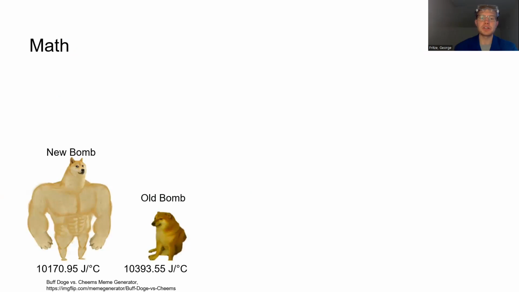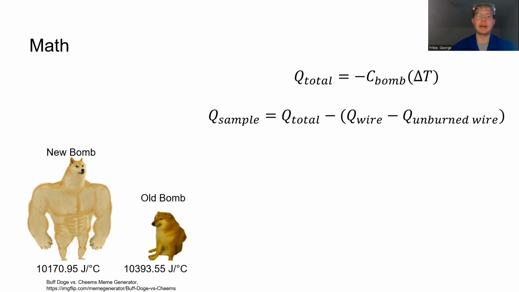To determine the enthalpy of combustion, we must first start with the heat. This is determined by multiplying the change in temperature, delta T, by the heat capacity of the bomb, the letter C here. To account for the extra fuse wire, or in the case of cyclohexane, also the capsule it's placed in, we must subtract out the necessary heats which correspond to the burned portions of the irrelevant garbage contributing to the total heat. This heat is exactly the internal energy of combustion in joules. Once I divide by the moles of my sample, the proper units for delta U, the internal energy, can be determined from the Q, which is the heat of the sample.